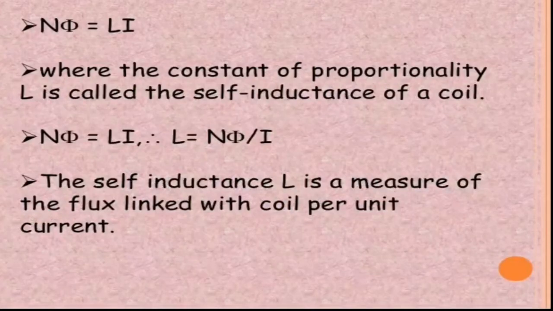That is, we can write N phi is proportional to I, or N phi is equal to LI, where the constant of proportionality L is called self-inductance of the coil, or L is equal to N phi by I. So self-inductance L is a measure of the flux linked with the coil per unit current. It is the flux linked per unit current.